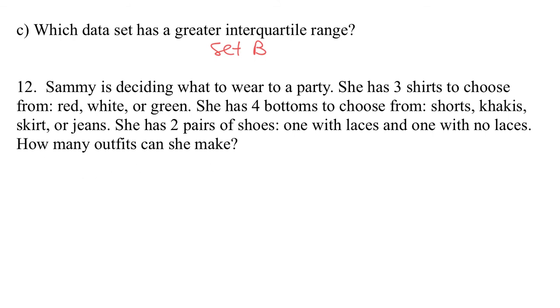Well, tree diagram for this. 3 shirts. So red, white, green. She has 4 bottoms to choose from. I'm going to call it 1, 2, 3, 4 for each shirt. Oh my God, I'm going to run out of room here.